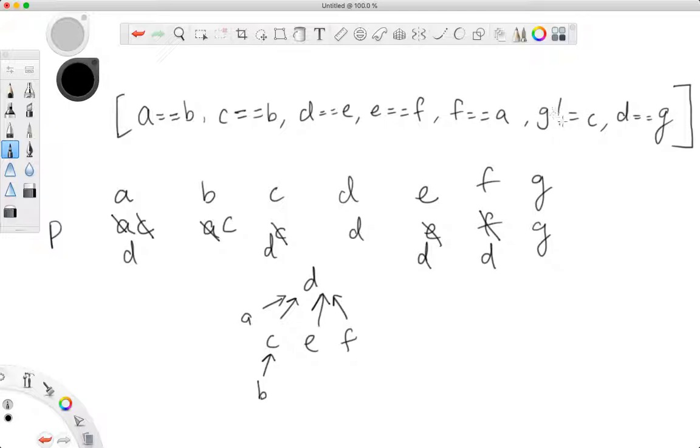Then we say C's parent is not G. This may potentially be a problem, but let's just see what it does. C's parent is D, right? D's parent is still D. So D's parent is not G. For now, there's no problem because D is its own parent and G is its own parent. Okay, looks like there's nothing to do. But then we say G's parent is D. Who is G's parent? Itself. Who is D's parent? Itself.